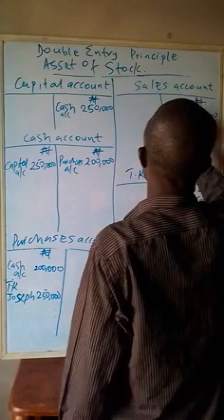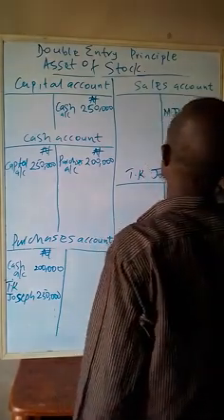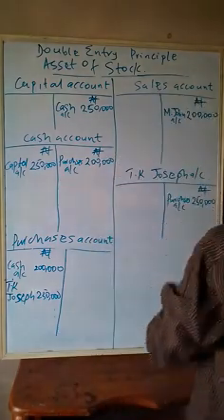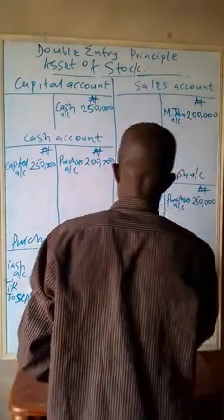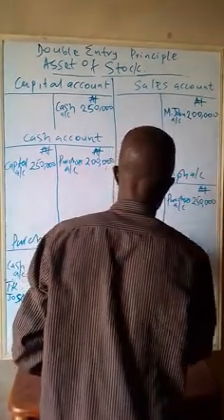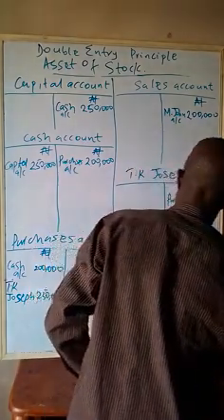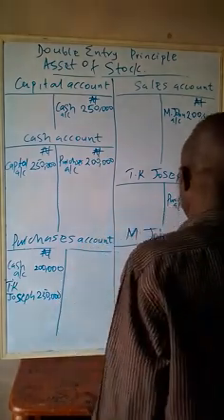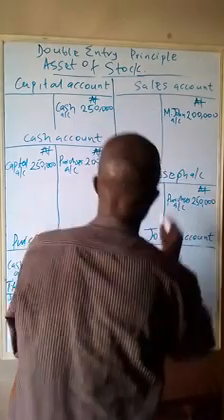That is M. John account. So go to M. John on credit. So M. John account is receiving the same amount, 200,000 naira.